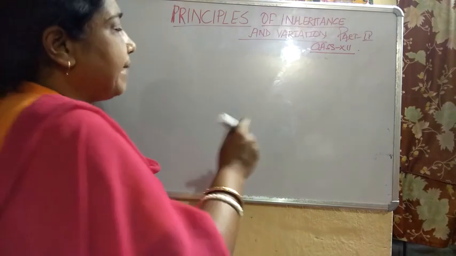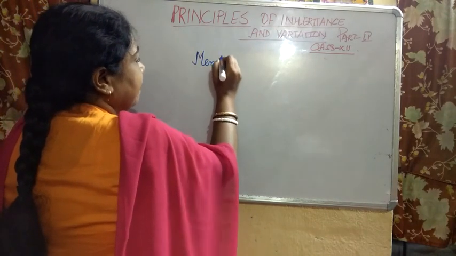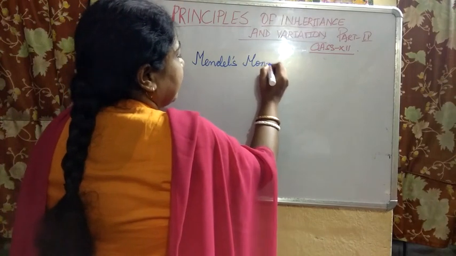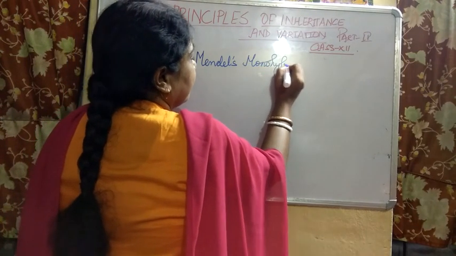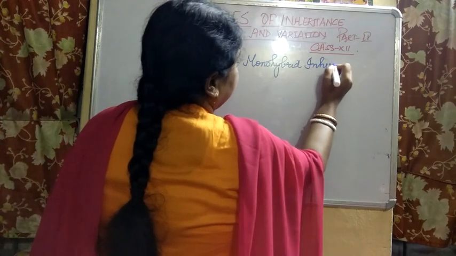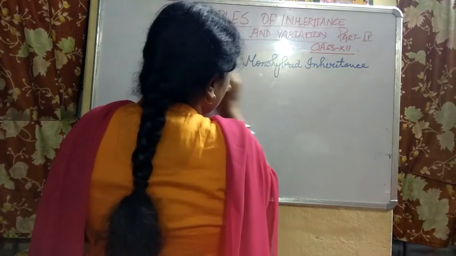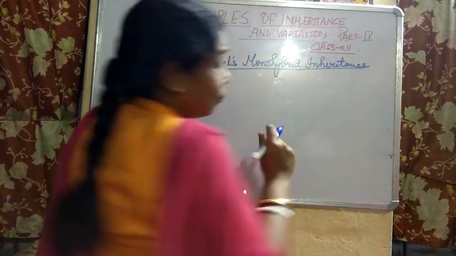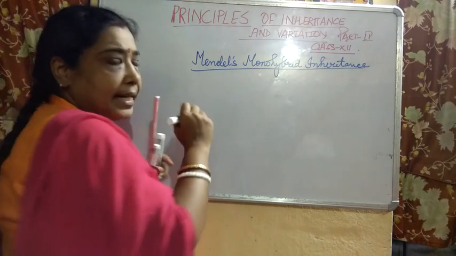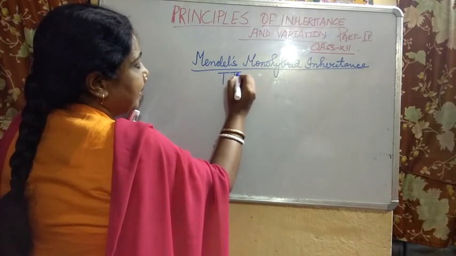First of all, today we will be dealing with Mendel's monohybrid inheritance. Now in this, I would like to say what Mendel said. I'm not saying anything myself. He took a pure tall pea plant.